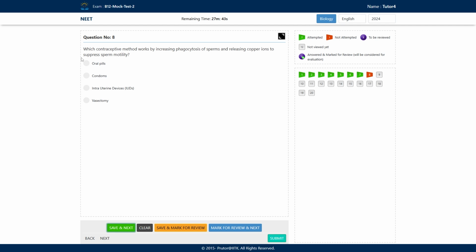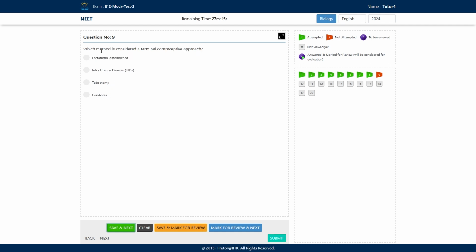Okay, oral pills, they consist of hormones. So they also block the ovulation and the implantation. Condoms are the barrier methods. How do they work? They prevent the physical meeting of sperm and the ovum. And vasectomy, this is the male sterilization procedure. Okay, this is not reversible. This is permanent. These are terminal methods.